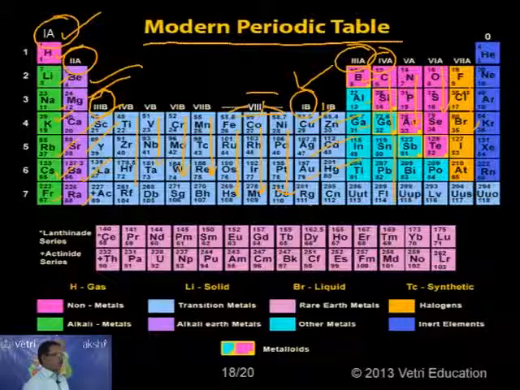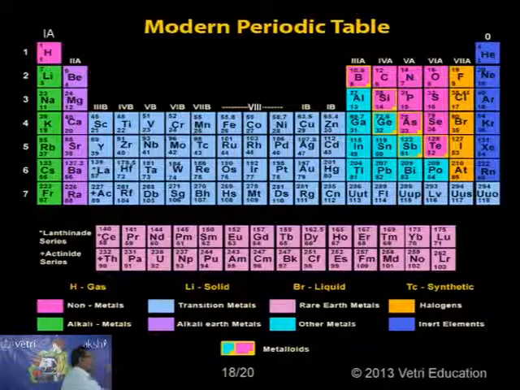This is the modern periodic table. The last one is given as 0, that is helium, neon, argon, krypton, xenon and radon, the inert gas elements. Below it are the lanthanides, which I will discuss later. So this is according to the modern periodic table.